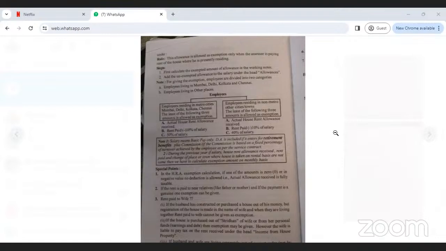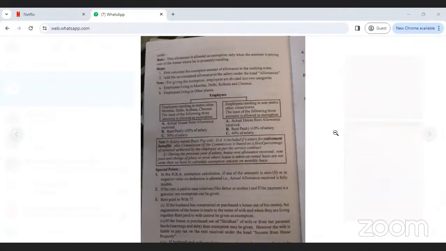You have textbooks now? Yes, ma'am. In gratuity, rent-free accommodation is there. The important points are rent-free accommodation, house rent allowances, and entertainment allowances.